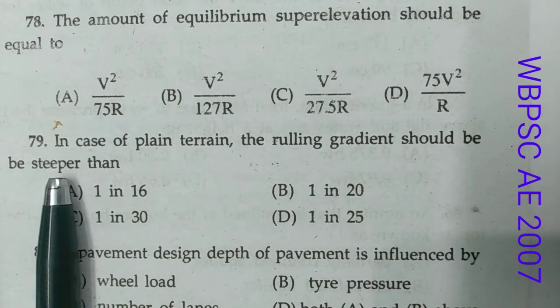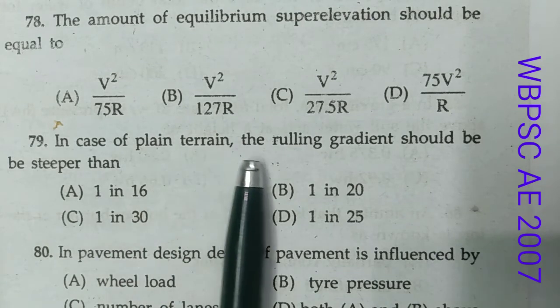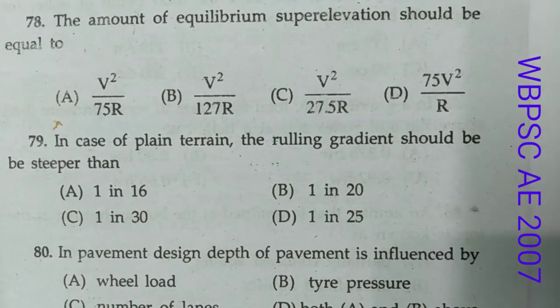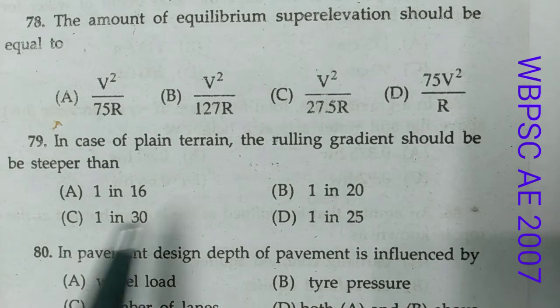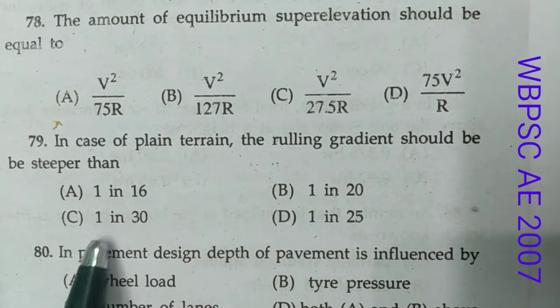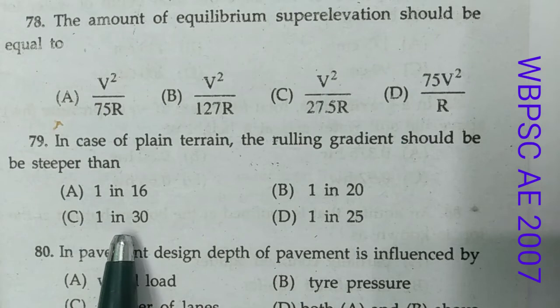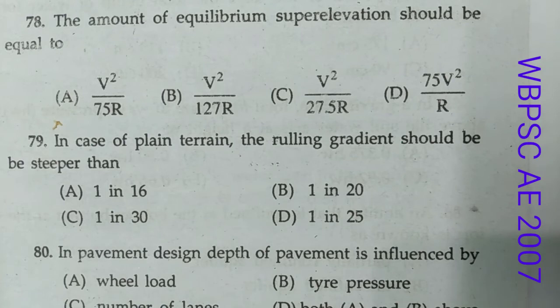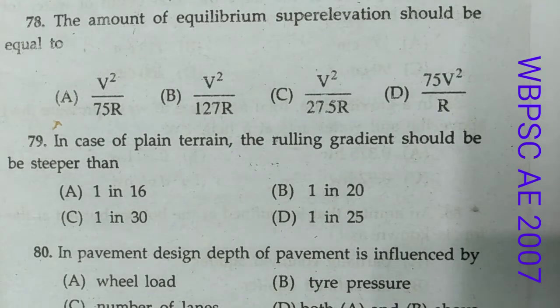Now question number 79. In case of plain terrain, the ruling gradient should be steeper than, and these are the options. Now we know that in case of plain terrain, the ruling gradient should be 1 in 30 and the limiting gradient will be 1 in 20. And in case of mountainous terrain, the ruling gradient should be 1 in 20 and the limiting gradient should be 1 in 16.7. So in our case option C is correct.